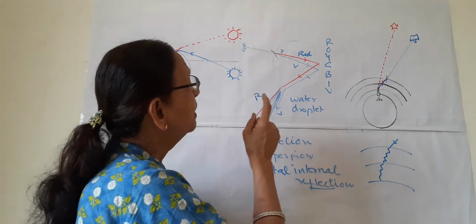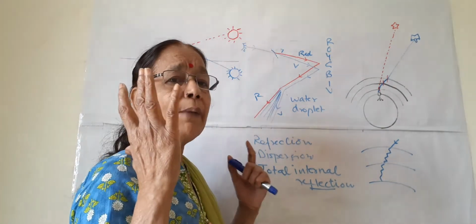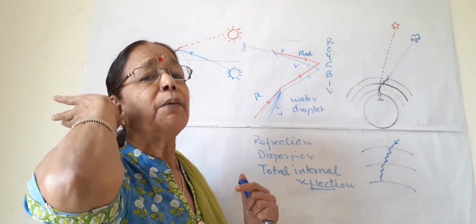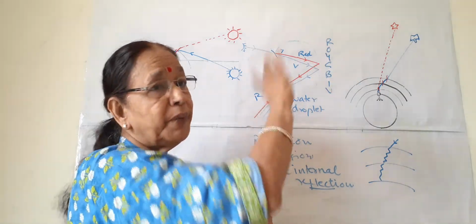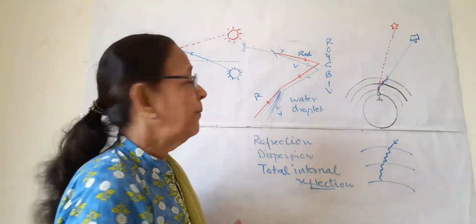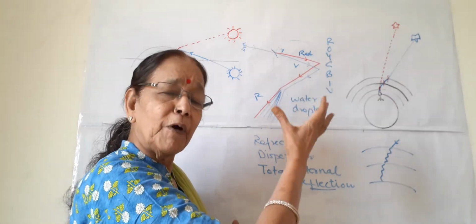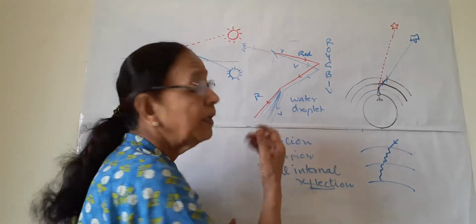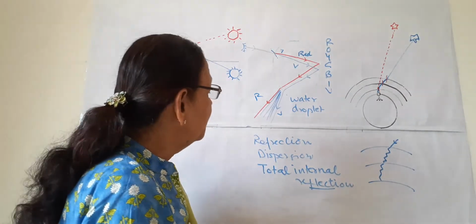One condition is also important: suppose I am the observer, the sun should be behind my back. Then I can see the rainbow in front of me in the sky. So in this way, the beautiful natural phenomenon of formation of a rainbow takes place by these different phenomena of white light or a light ray.